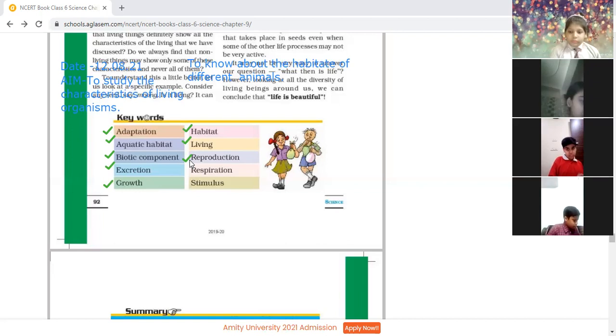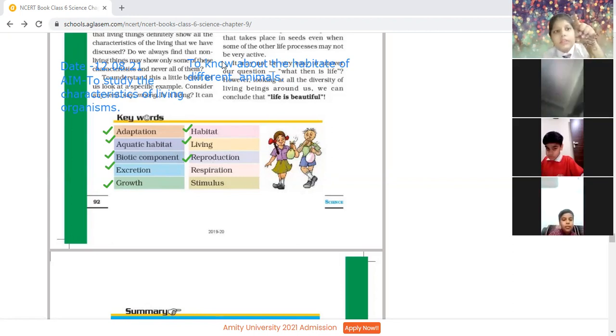Kindly give the meaning of it. Living things produce more of their own kind through reproduction. Okay, so this takes place in many different ways for different organisms. Reproduction is the process of producing the young ones of their own kind.